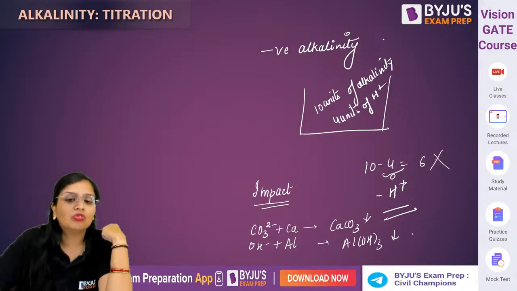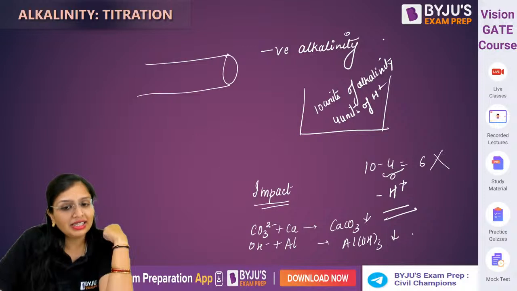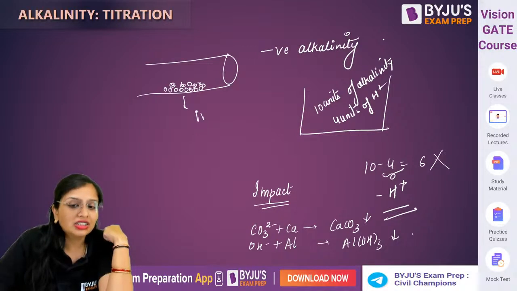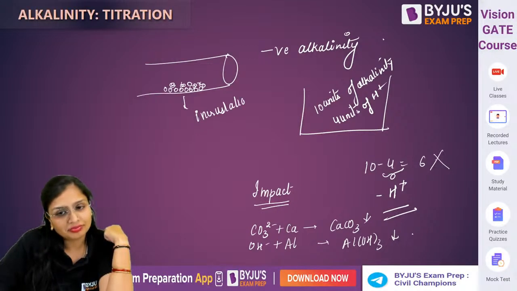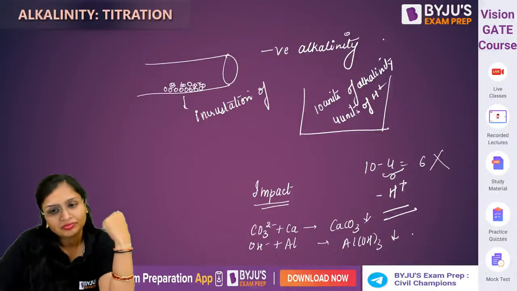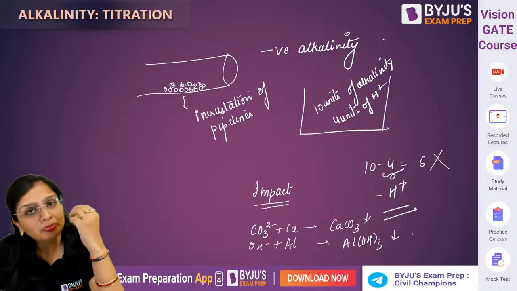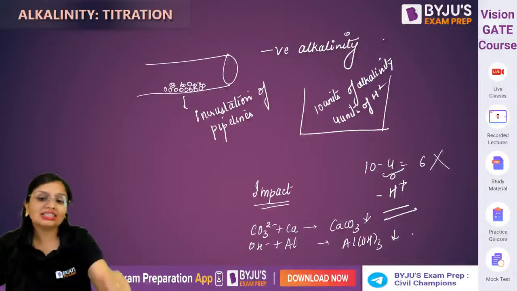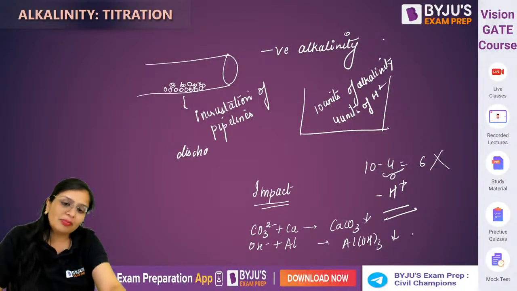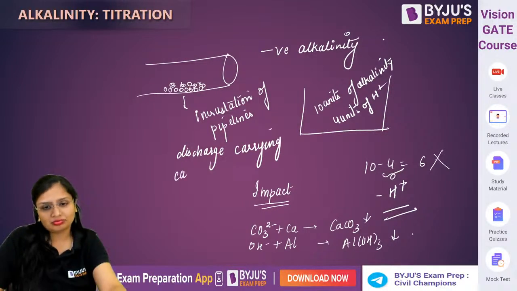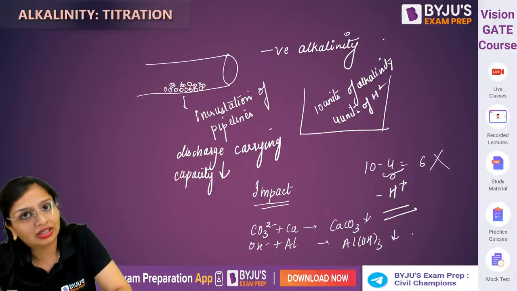These will precipitate out and be deposited in the pipe. Here incrustation of pipelines will happen. Sediments will deposit, and when deposition of sediments takes place, the discharge carrying capacity of the pipeline will decrease. Clear? That is the impact of alkalinity.